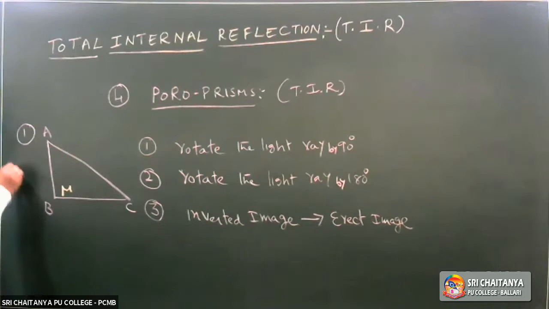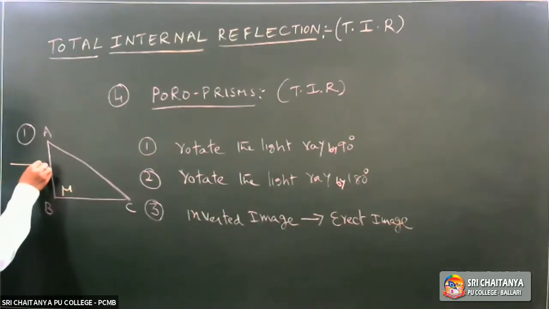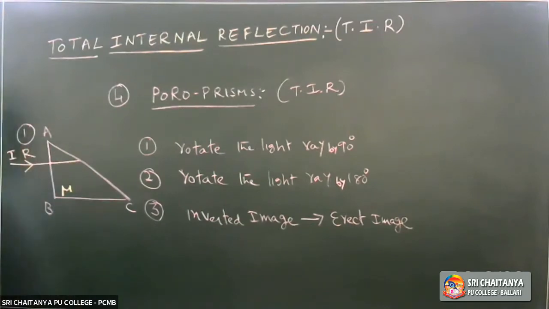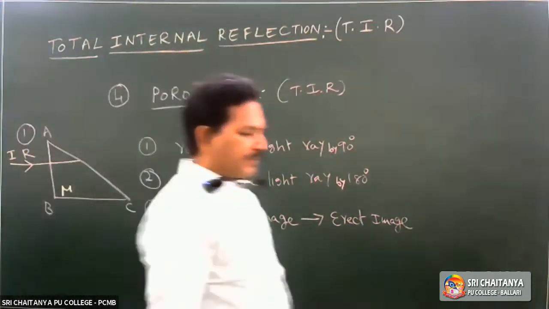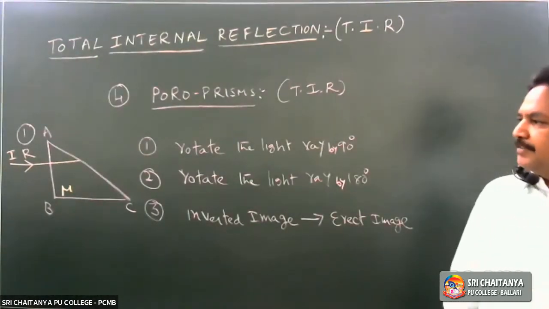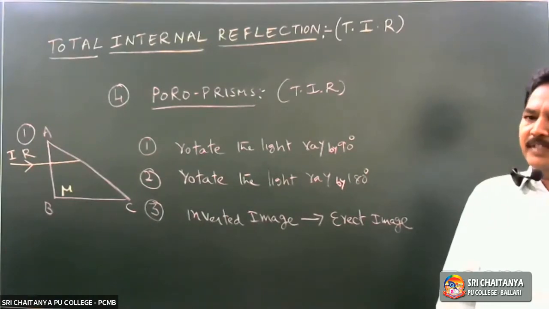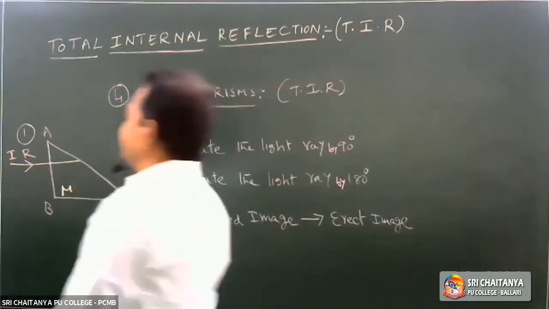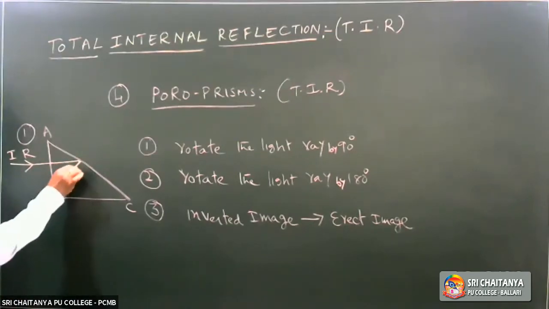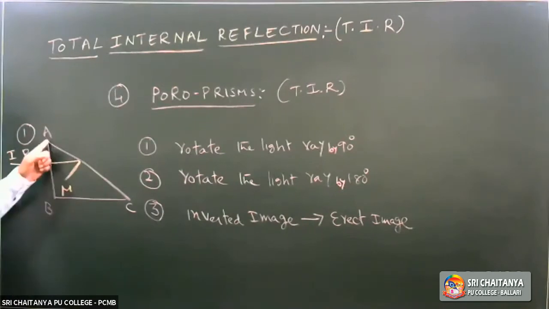Now the incident light ray, perpendicular to the surface AB. This is the incident ray. The light ray incidents perpendicular to AB. Normal incidence for AB. It travels through the prism. It falls on AC. Draw the normal. Here, the total internal reflection should take place.